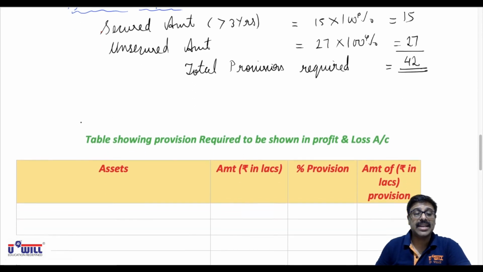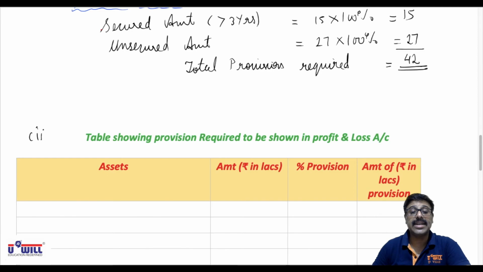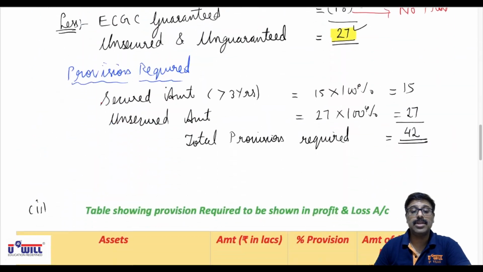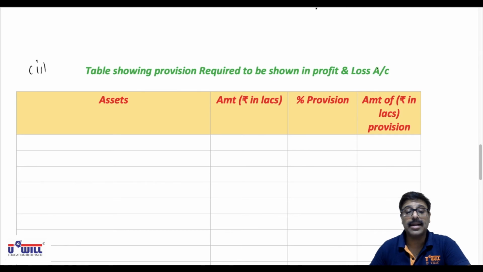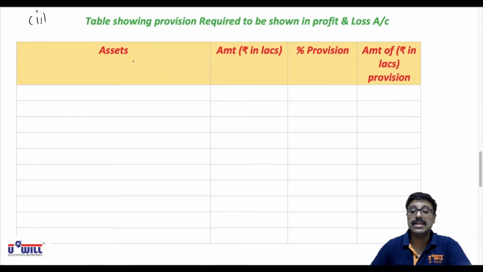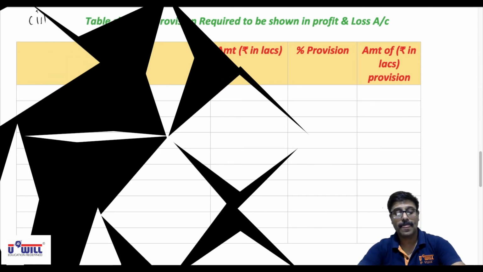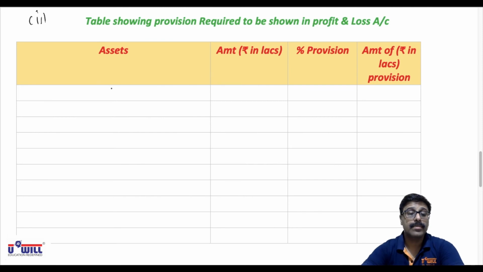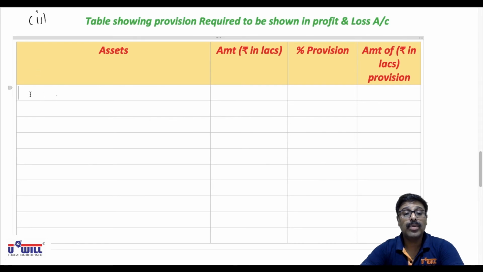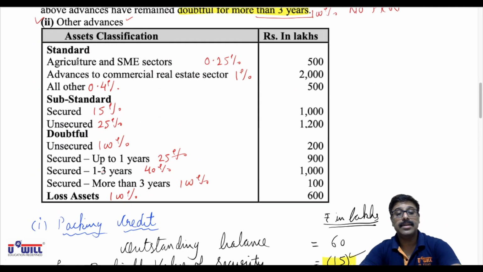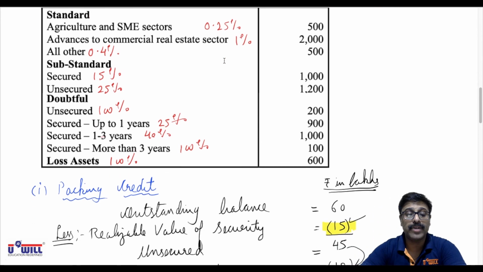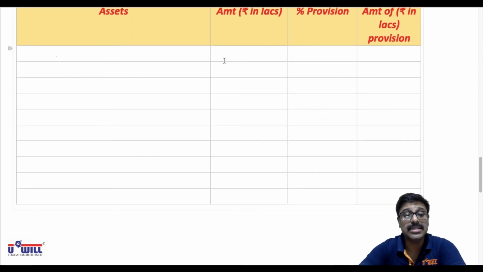Now we talk about the second one. So for the second one, we'll make the whole table. So we make this table showing provision required to be shown in the P&L account for the second one, with columns: assets, amount rupees in lakhs, percentage provision, and amount of provision in rupees lakhs. Pause the video and make this format, everyone. I hope everyone would have done this format. Now listen carefully. Very first, on this standard agriculture and SME sector, we have to create 0.25%. So give the heading. Very first is this standard amount.